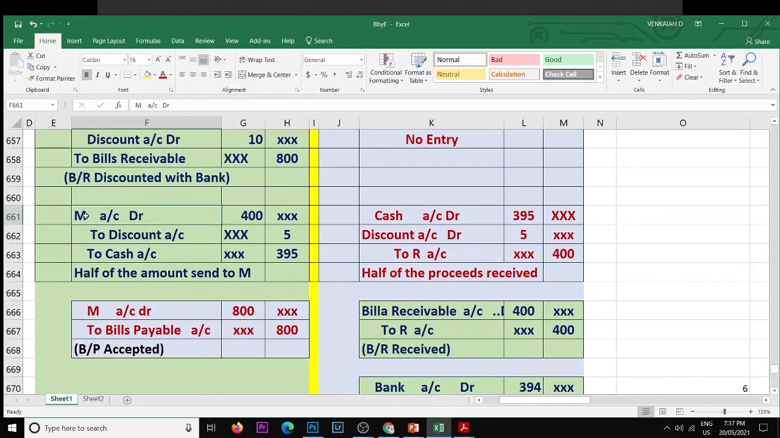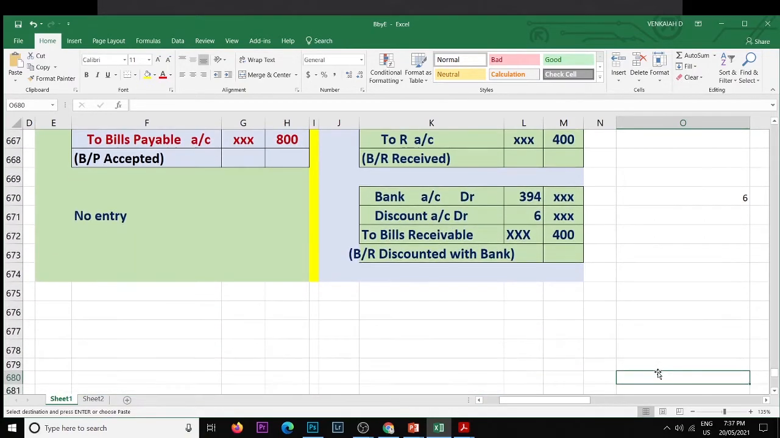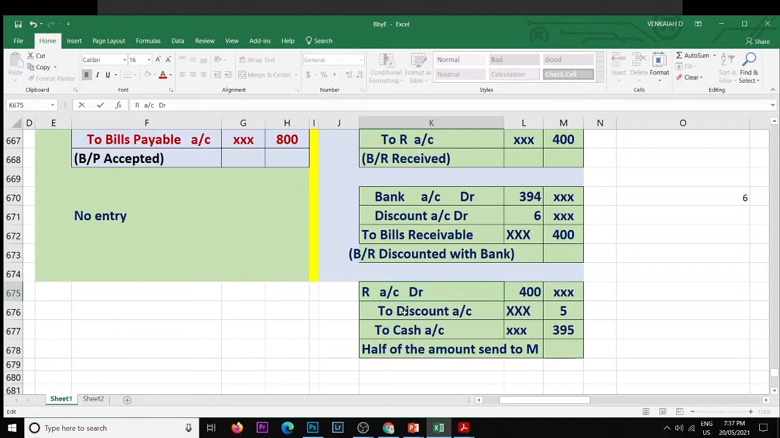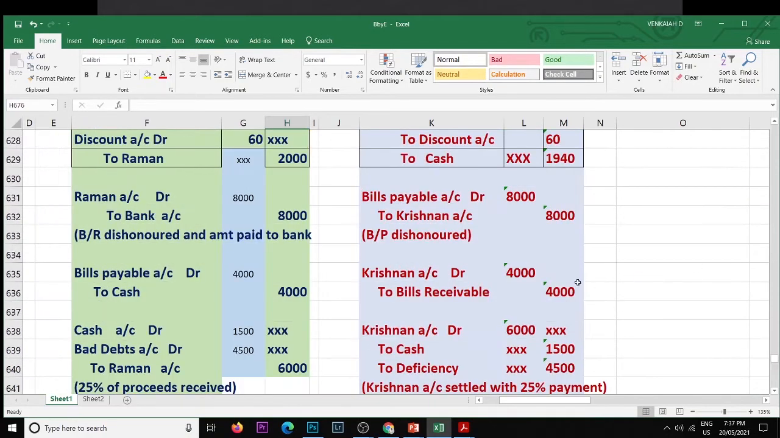So R account debit to discount, 3 rupees, 297, 200. Same received by R.